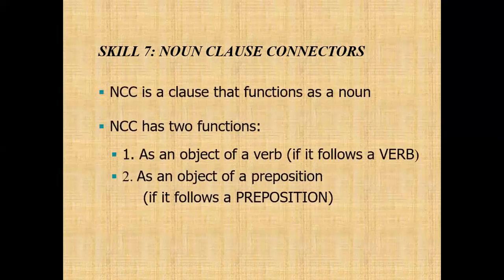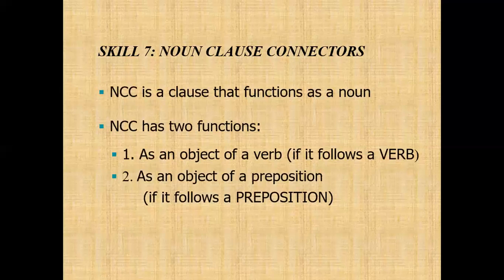Noun clause connectors, or we can say NCC, form a clause that functions as a noun. So the function of a noun clause here is as a noun. A noun clause connector has two functions.